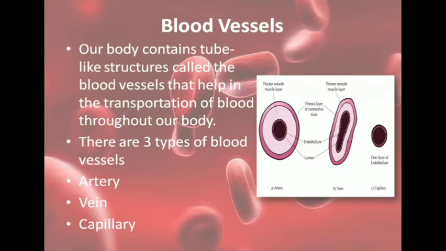Blood vessels. Now our body contains tube-like structures which help in the transportation of the blood. These are called blood vessels. There are three types of blood vessels: the artery, the vein and the capillary. As you can see, in the artery the wall is very thick while the lumen is smaller, while in the vein the walls are thinner and the lumen is large, and the capillary has a very thin wall. This is the smallest blood vessel.